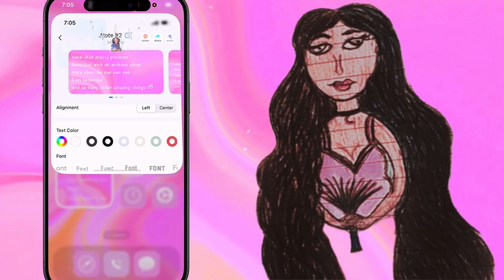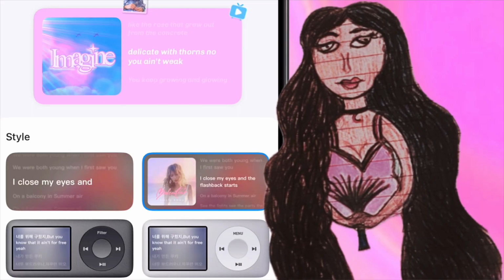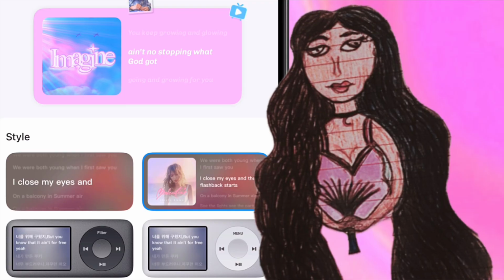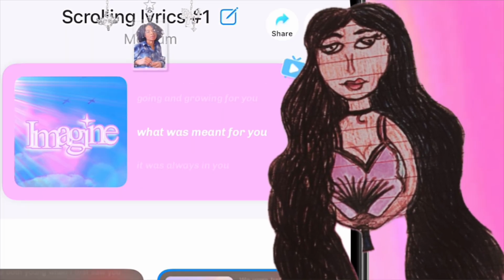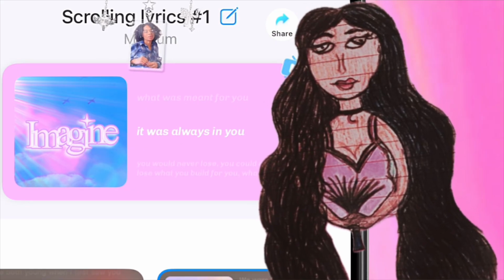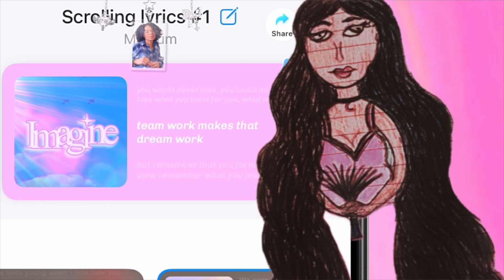This first widget on the top is also an iScreen widget, and it's for scrolling lyrics. So you can put your favorite song. When you go on here, it uses a Taylor Swift song. So if you're a Swiftie, you can just keep that one. But if you have your own songs like I do, you can put your own songs. So I put my own song lyrics in here from a song that I have called Imagine. And you can check that out if you're interested.